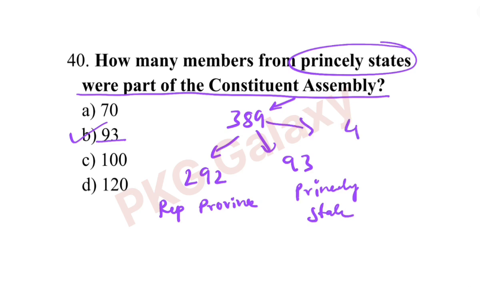And 4 were from the Chief Commissioner provinces of Delhi, Ajmer-Merwara, Coorg and British Baluchistan. So totally 389.